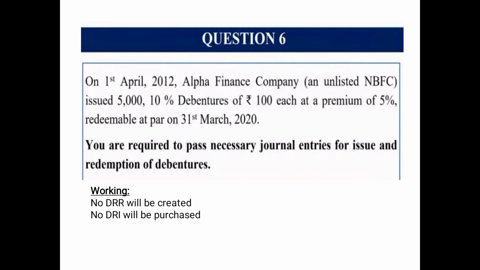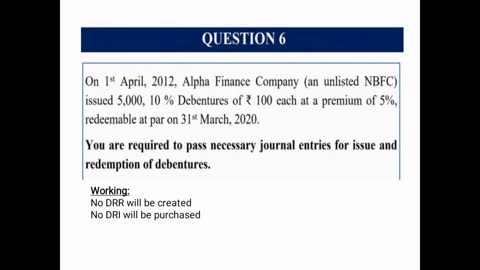On 1st April 2012, Alpha Finance Company, an unlisted NBFC, issued 5,000 10% debentures of 100 each. So 5,000 of 100 each at a premium of 5%. So 5,000 into 100, that means 5 lakh is the face value. At a premium of 5%, that means 5% of 5 lakh is 25,000. So that means the issue price is 5,25,000. Redeemable at par on 31st March 2020. You are required to pass necessary journal entries for issue and redemption of debentures. And as you can see in the working, no DRR will be created, no DRI will be purchased.